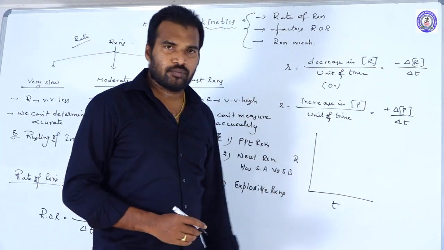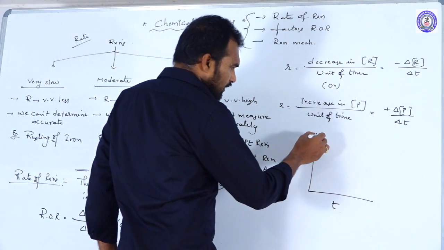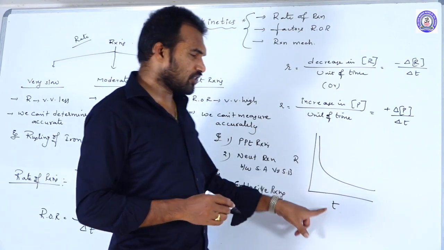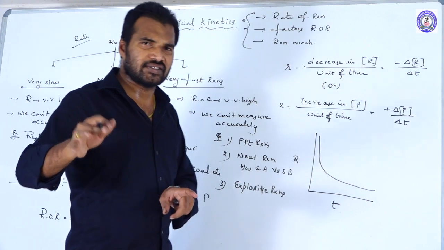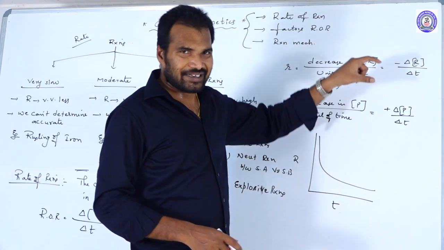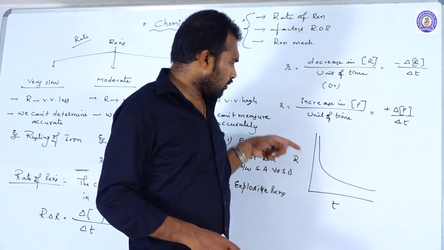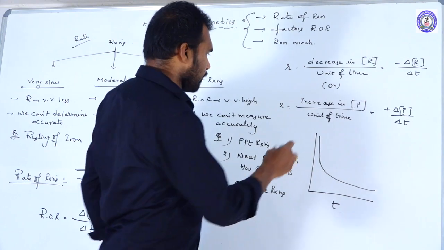Here, when you draw a graph between rate of the reaction versus time, with the passage of time, what happens to the rate of the reaction? It decreases exponentially. With respect to reactants, the rate will decrease with increasing time, exponentially, not linearly. That point you should remember.